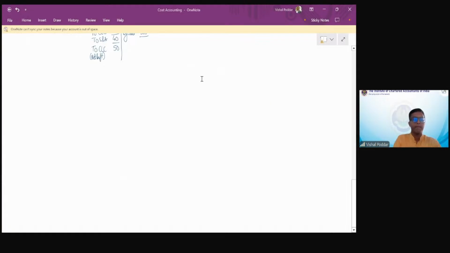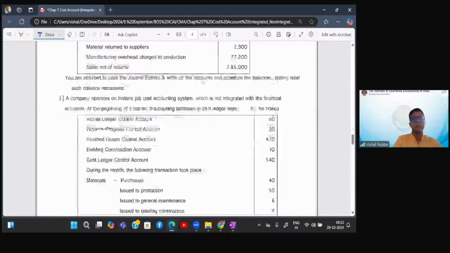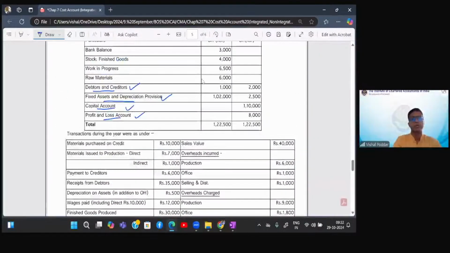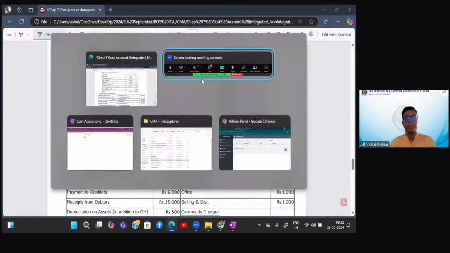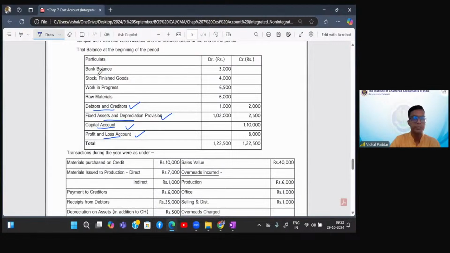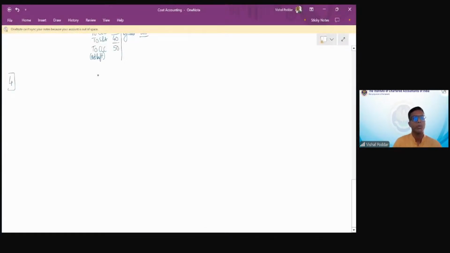Now, let me take one sum on integrated also. So this is the sum. Integrated generally consumes more time because more accounts have to be opened. But you'll first open the same accounts that we prepare normally. So this is sum number 4. In sum number 4, you first prepare all the regular accounts.